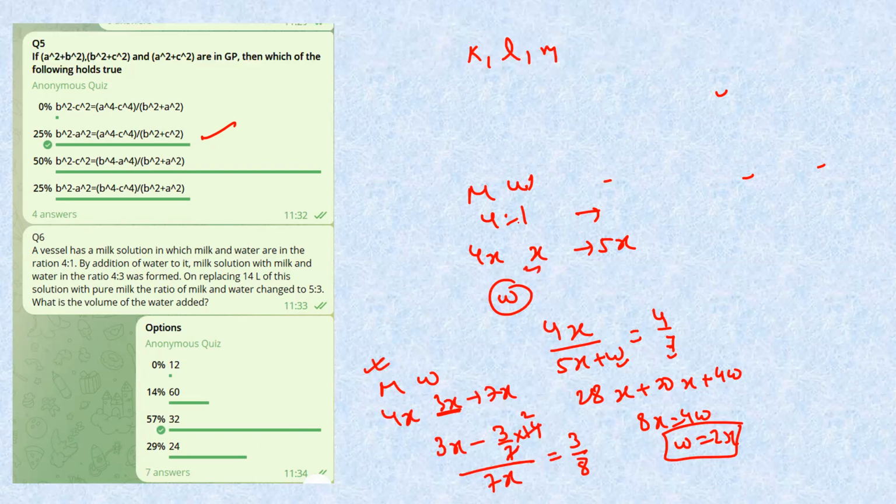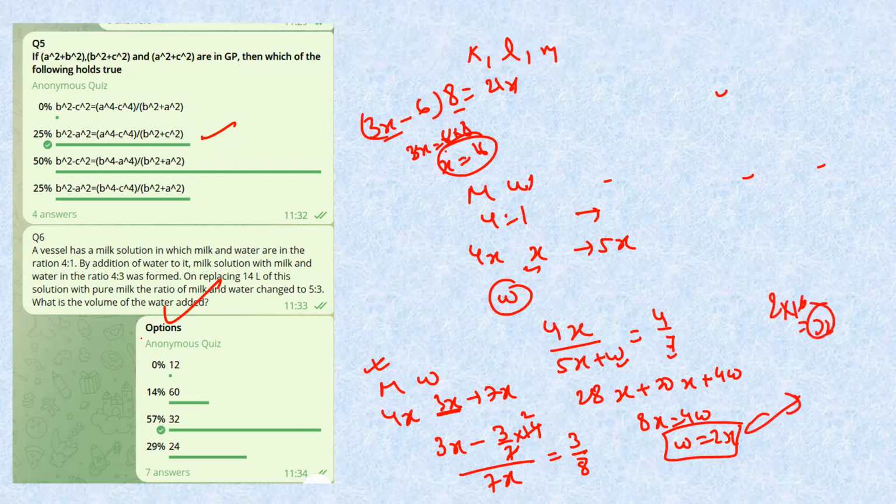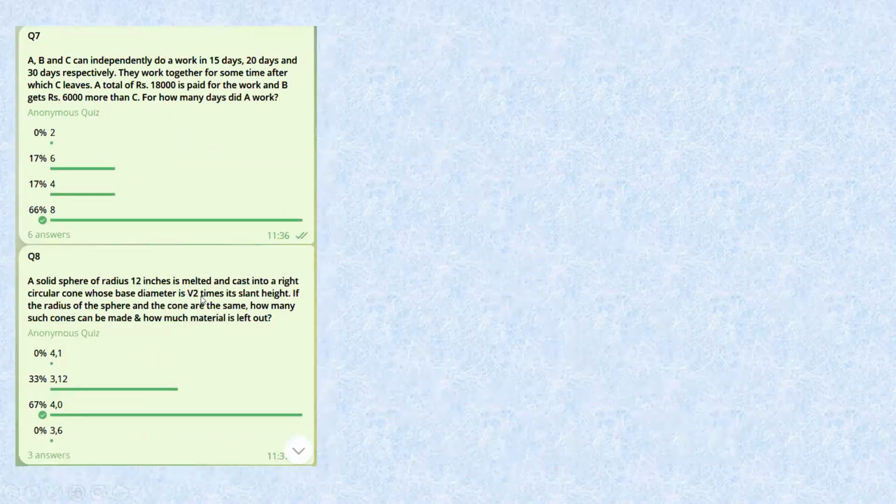So this will be 3x. I'm writing here, sorry for the hodgepodge. Into 8 equals 21x, okay, so this will be 24x. So basically 3x equals 6 into 8, so x equals 16. Now the question is the volume of water added. Water added is basically 2x, because water came to be 2x. So 2 into 16 equals 32 is the answer. That's it. Done. Next question.